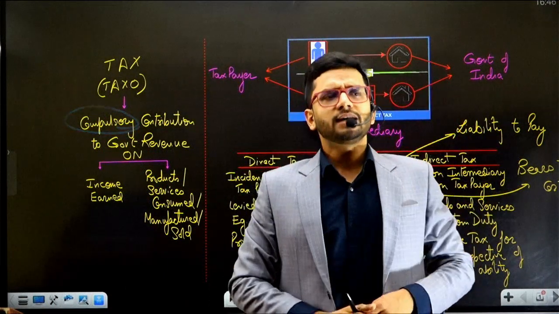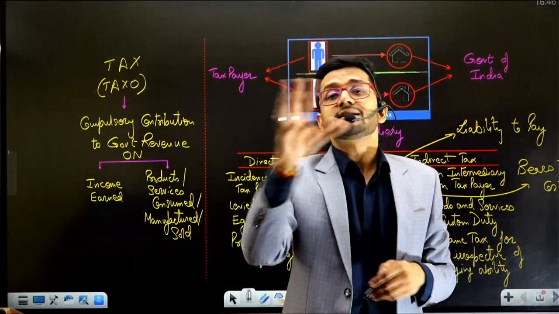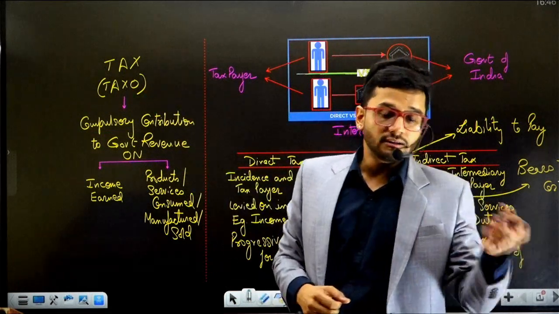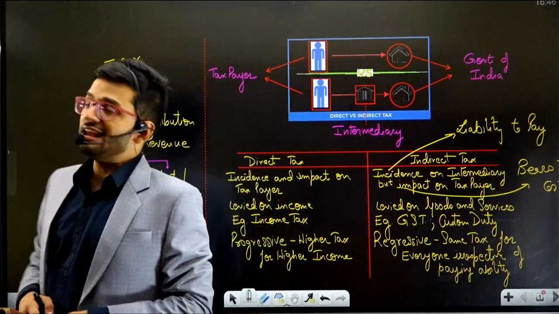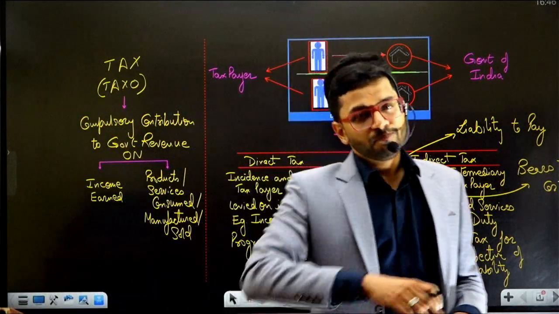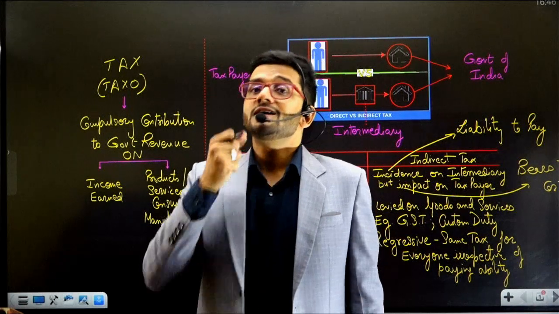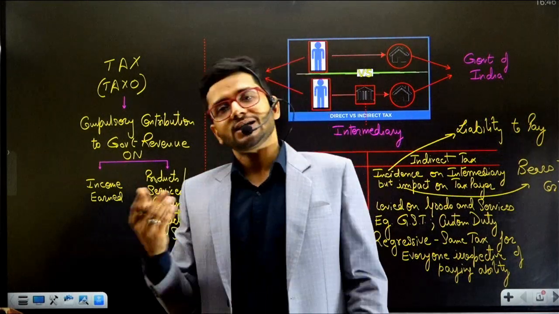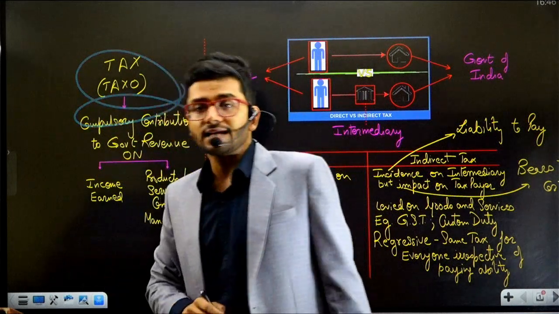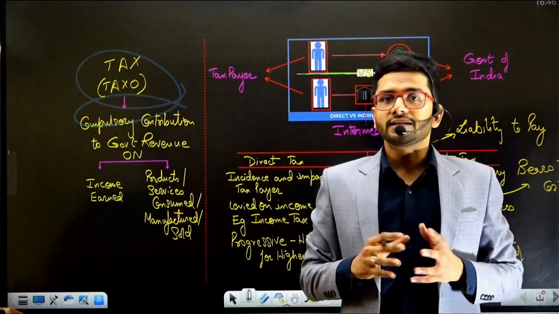Why does government collect tax? Government collects taxes for meeting its day-to-day expenditure. Whatever expenditure government does on the infrastructure, on the people, on the welfare, on the education, on the food, on the housing, on the dams, bridges, roads, it has to have a source for it, and the source is collection of taxes. Collection of taxes is the basic revenue for government, and government has to collect this revenue.